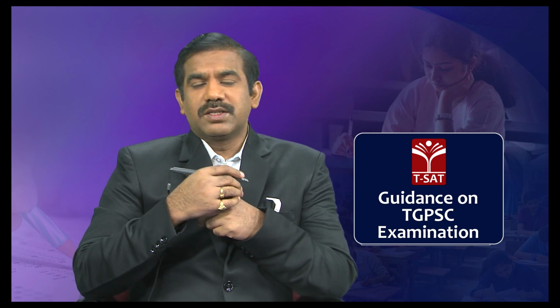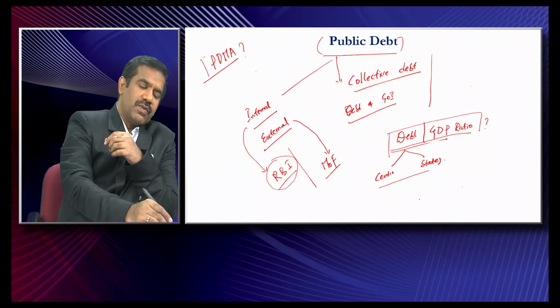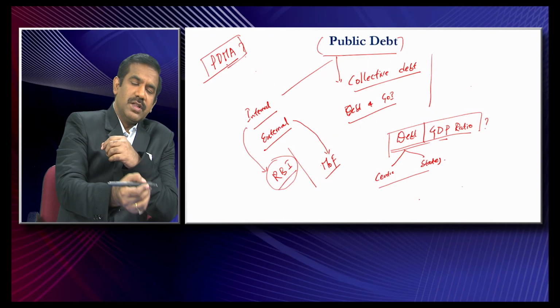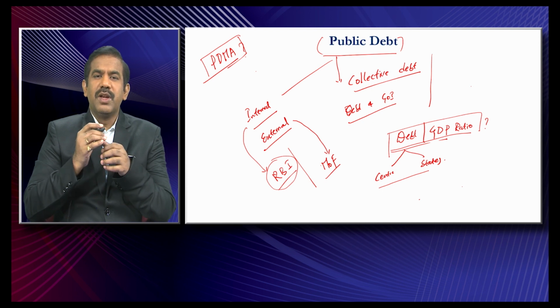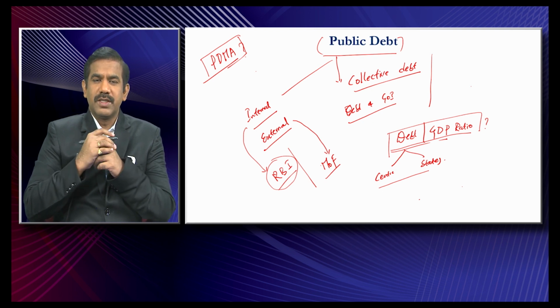So the government many times doesn't maintain any fiscal control, and hence in 2015 the government came up with this proposal of taking out the responsibility and surrendering it to a separate agency, which is going to take the responsibility of managing both the internal and external debt. Of course, in reality, due to some reasons, this idea of PDMA has not yet materialized.